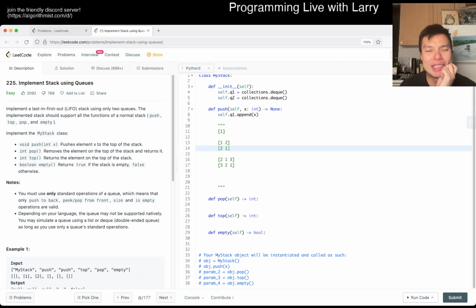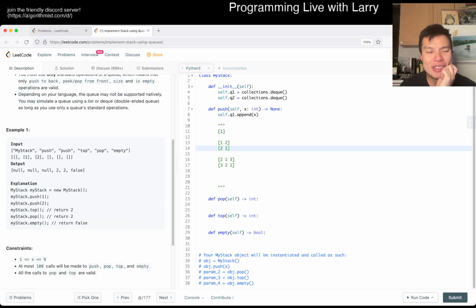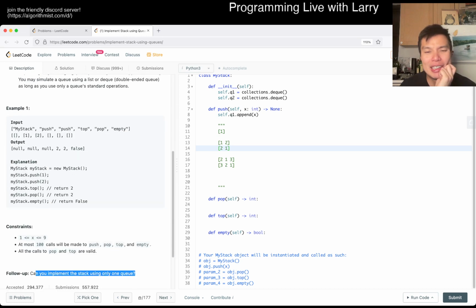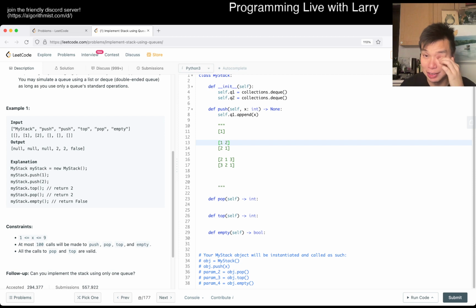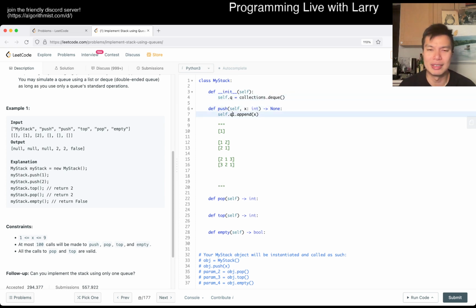Using one queue, I feel like the one queue is kind of a hint, in that I don't think you could do an O of 1, otherwise you would just never have a stack. You just have one queue, right? So okay, fine. Let's try it this way, and then maybe we could see if we learn anything from maybe even past Larry. I don't know if I've submitted this problem before.